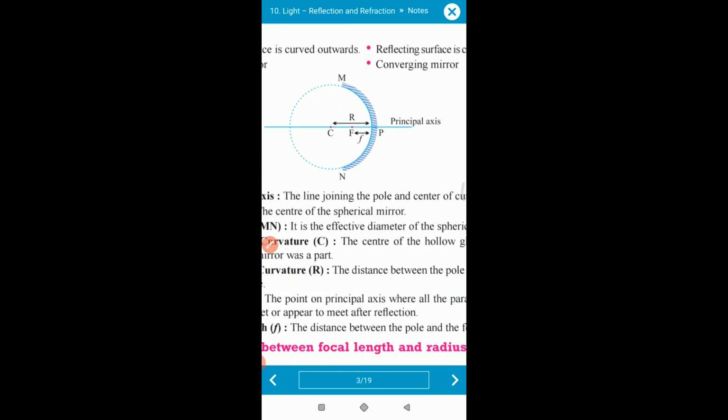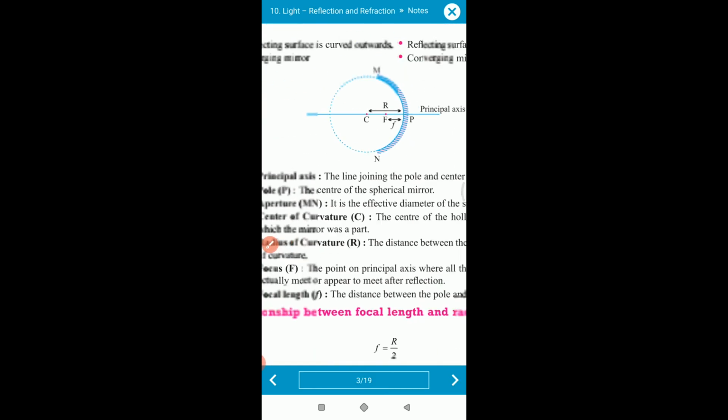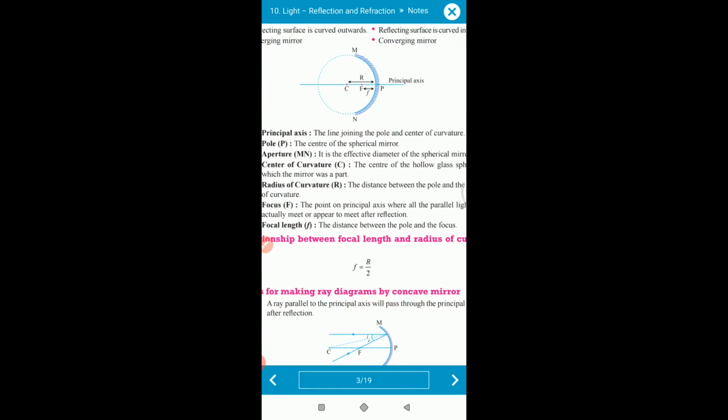Here we can see the next term. The distance between the principal focus and the pole is called the focal length. The distance between the focus and the pole is called the principal focal length.